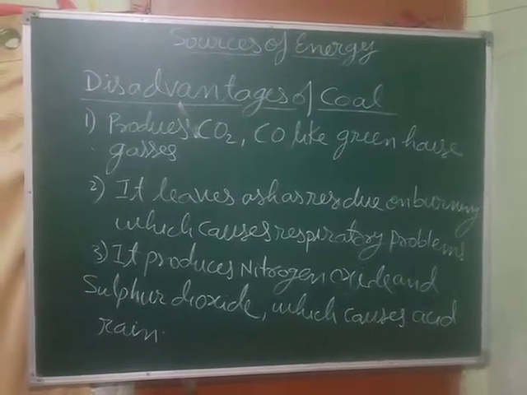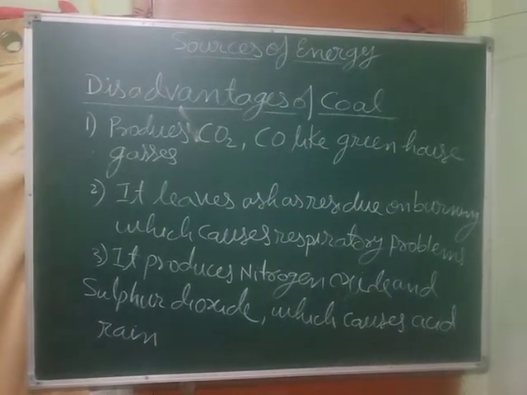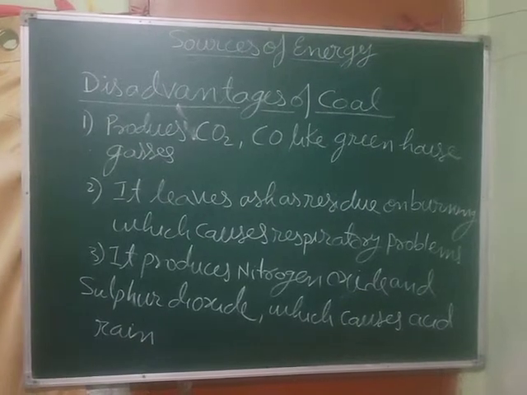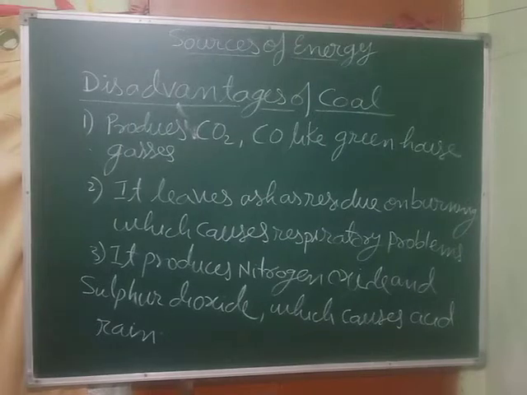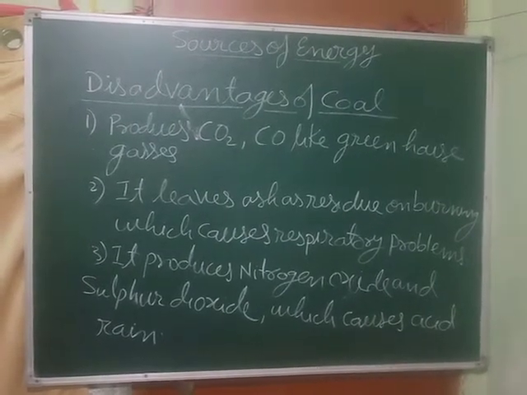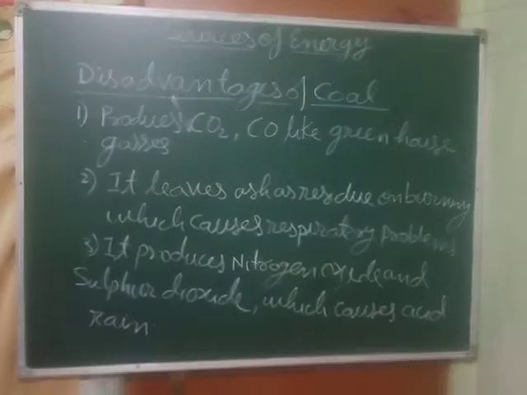Because when nitrogen oxide mixes with water, it forms HNO3, nitric acid. And when sulfur dioxide mixes with water, it may form sulfuric acid, and that will cause acid rain. Clear?